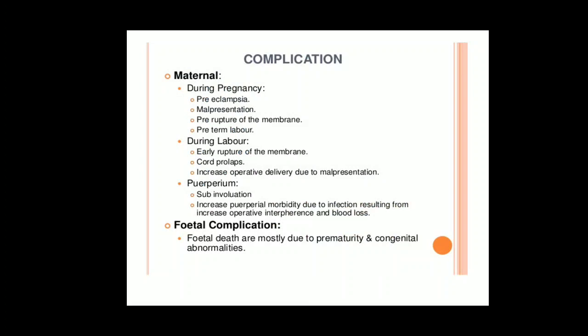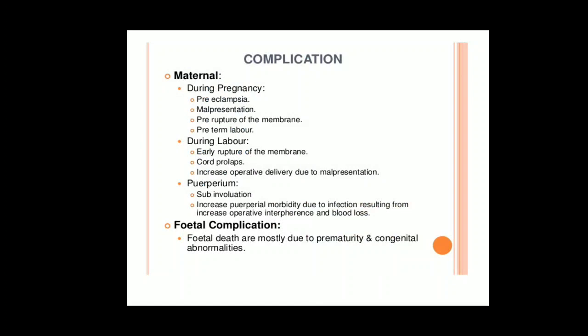Next, a complication during the puerperium is subinvolution. Subinvolution means the uterus, which has to return to its normal size during the puerperal period, does not return to its original state. There may be a delay in involution. That is called subinvolution. Then there is a chance of increased puerperal morbidity, which results from infection, either because of any injury to the cervical canal or because of cesarean section.